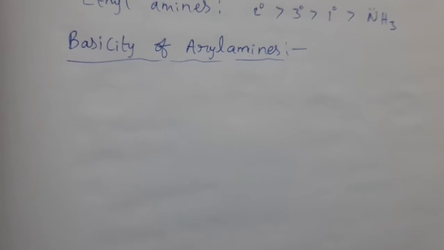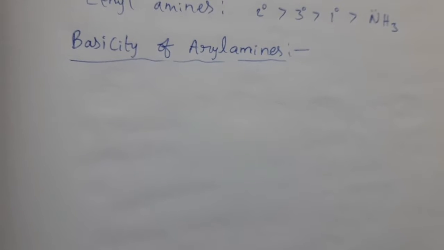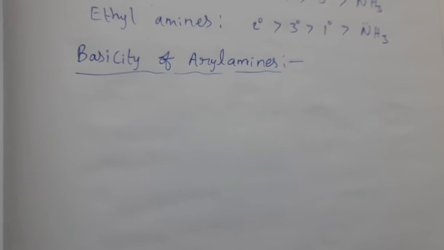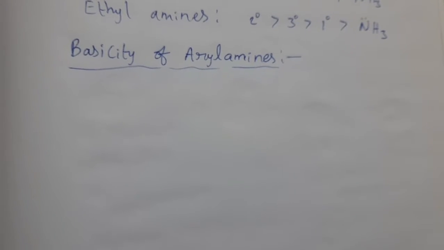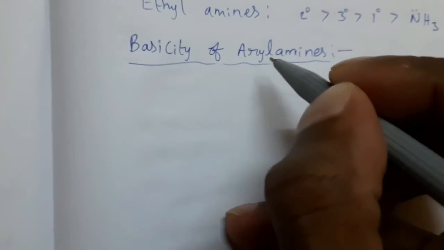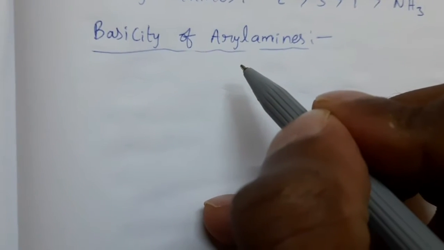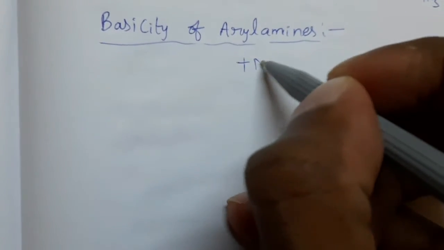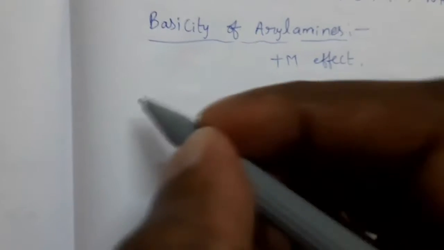In last class we completed basicity of aliphatic amines, now basicity of aryl amines. Generally the basicity of aryl amines is less than basicity of aliphatic amines because in these aryl amines, the lone pair of electrons present on the nitrogen atom exhibits plus M effect, positive mesomeric effect. See the example.